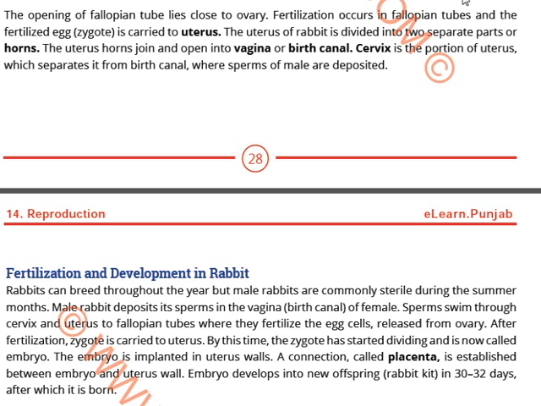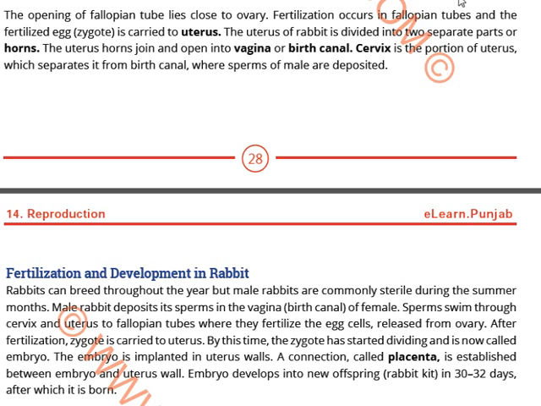Rabbits can breed throughout the year, though the male rabbits are commonly sterile during the summer months, so they are unable to breed during the summer months. Male rabbits deposit their sperms in the birth canal of the female. The sperms swim through the cervix, so they have to pass through the cervix and then through the uterus and then to the fallopian tubes where they fertilize the egg cells, and these egg cells are released from the ovary. After fertilization, the zygote is carried to the uterus.